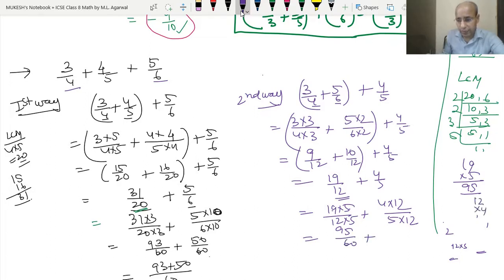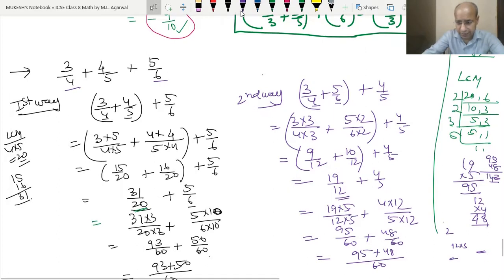12 into 4 becomes 48. So 48 upon 60. So that means the common denominator became 60. So 95 plus 48. Now we will add 95 and 48. Adding 95 and 48, 8, 5, 3, 1, 9, 10, we get 143.